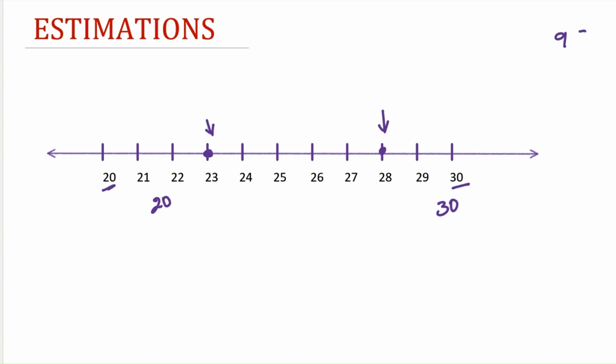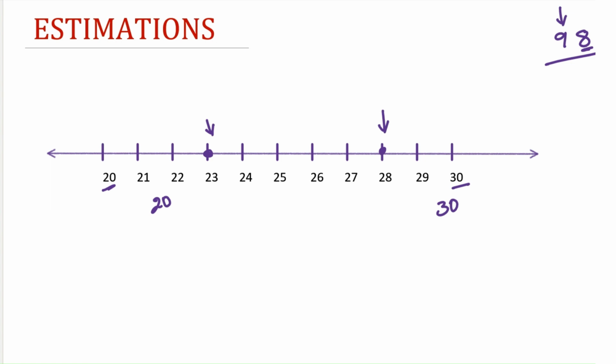Consider a value 98. Here we have to round off the number to nearest tens place. For that, first we have to observe the digit in ones place. This is 8. 5 to 9, all these digits will be rounded off to 10, and 1 to 4 we have to round off to 0.